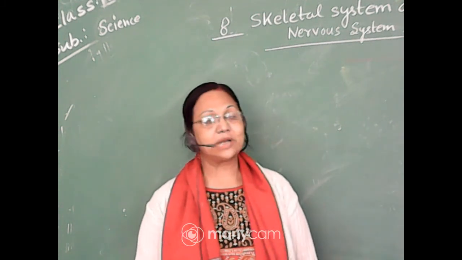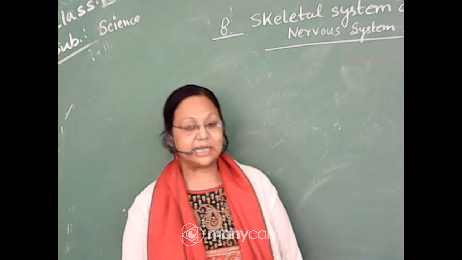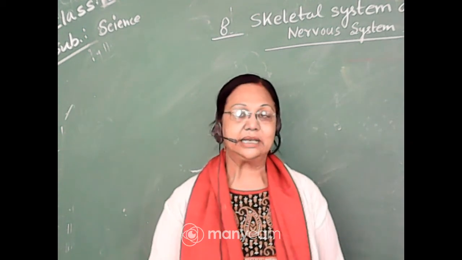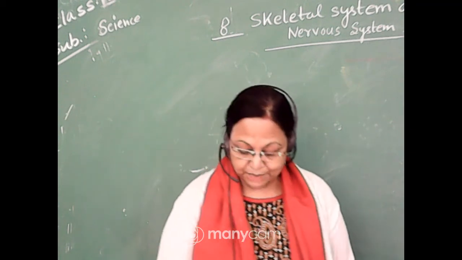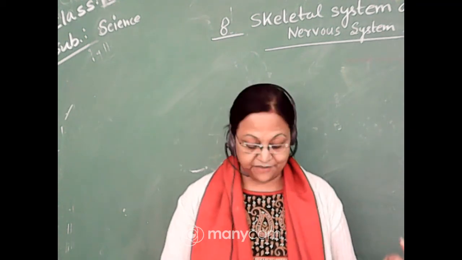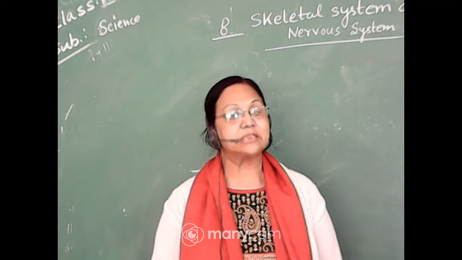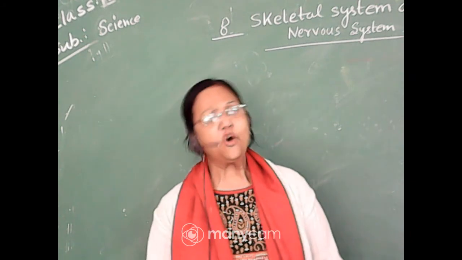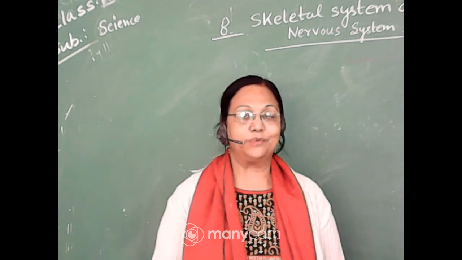There are two types of nervous system. We will talk about it later. We will discuss all these things broadly, but here we will come to know what a skeletal system is. The framework of our bones gives us support and strength to walk and to play. If we did not have bones, what would happen?